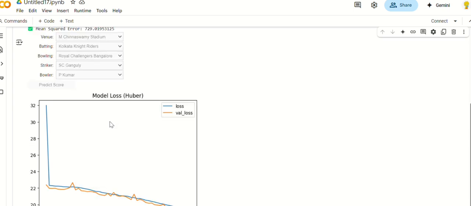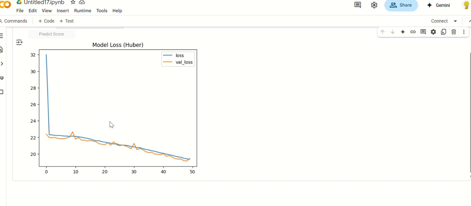And the bottom part is the model loss Huber. The plot shows training loss and validation loss over epochs. And the trend is both losses are decreasing steadily, which is a good sign. No major overfitting. Validation loss follows training loss closely. Loss starts around 32 and drops to below 29, indicating that the model improved over time. And thank you. That's it for my part, and the rest will be explained by Vinota.